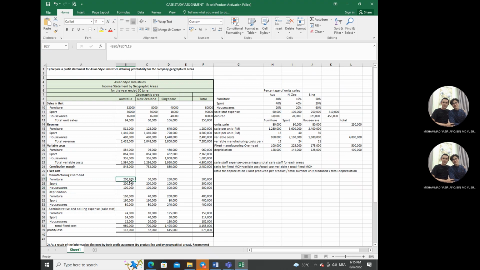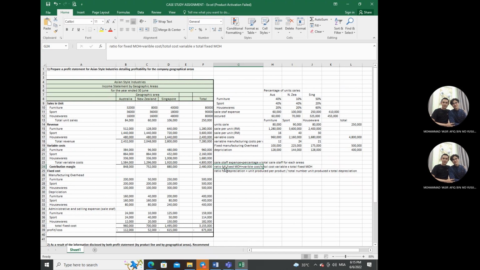So we got all this calculated by the variable cost. We divide by the total variable cost, and we multiply by the total fixed cost, because in the question it said the ratio for fixed manufacturing overhead is variable cost over total variable cost.